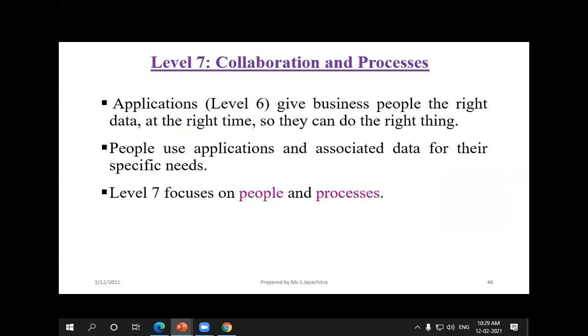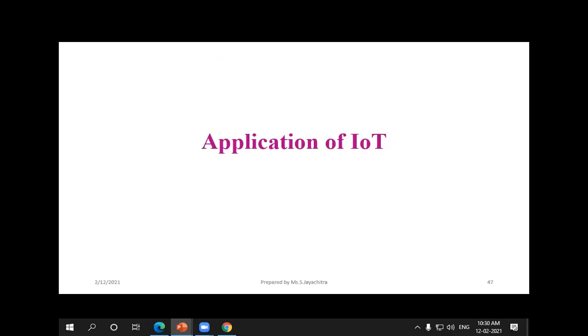And here the collaboration and process. Here we have a focus on people and processes, because we people are connected in the collaboration, that is, we can apply it in different fields, or if we want to make any collaborative research also, by using this seventh layer only we can communicate with the IoT layer.